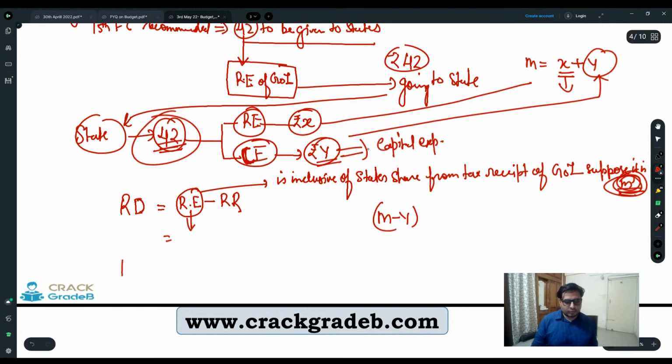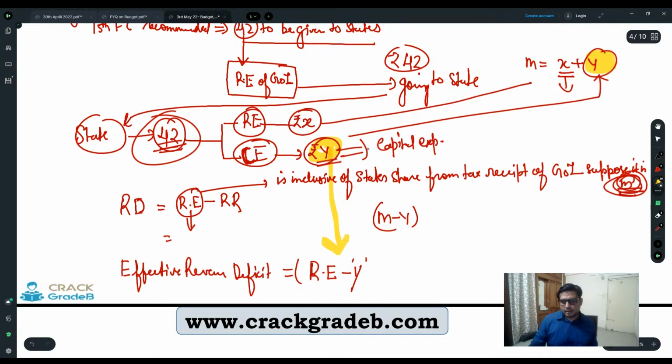So they arrive at the formula of effective revenue deficit as RE minus Y minus RR.